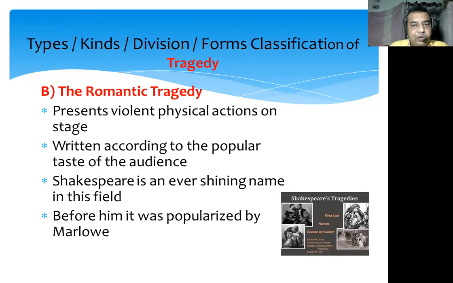The writers of the romantic tragedy believe that they write their plays according to the popular taste of the audience. This particular type of tragedy was first written in English by Marlowe. Doctor Faustus is a famous example. Then it was made extremely popular by the greatest dramatist of English, William Shakespeare. All the tragedies written by Shakespeare follow the structure of the romantic tragedy.